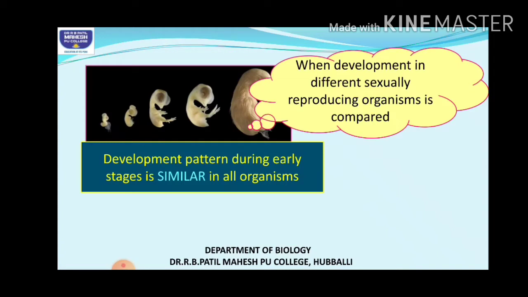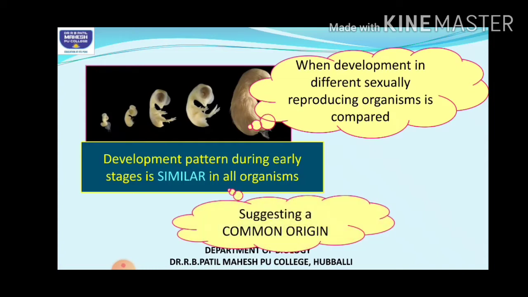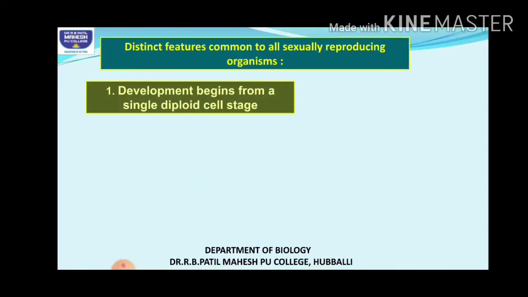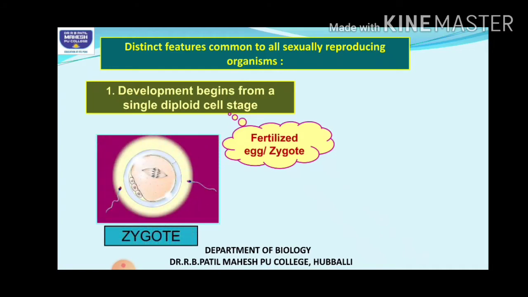So what do you infer by this? We can say that they all might have come from the same origin. They might be having a common origin. Let us see how it appears. What are the main features in the developmental stages of the embryo of different sexually reproducing organisms? Each and every organism starts from a single cell, the zygote. It is called the fertilized egg or the zygote.